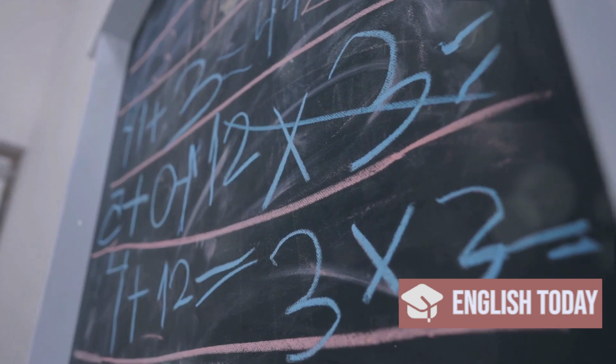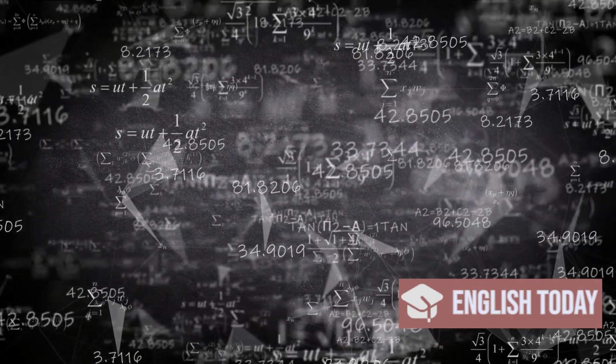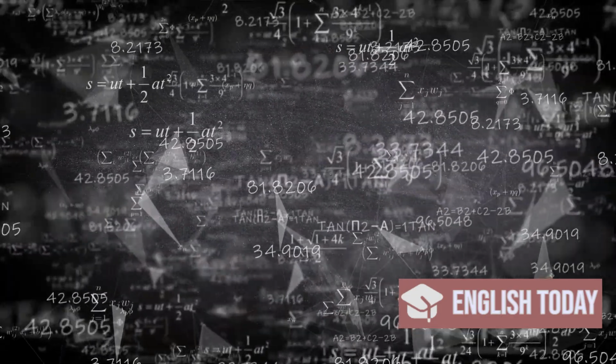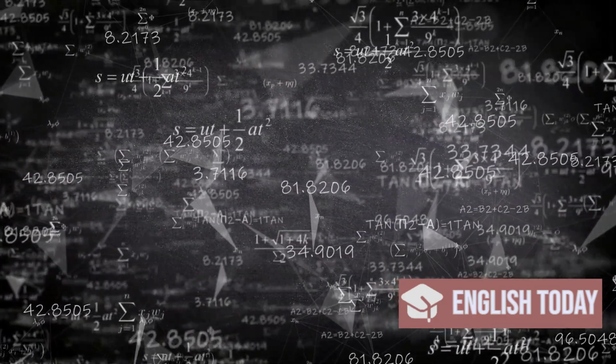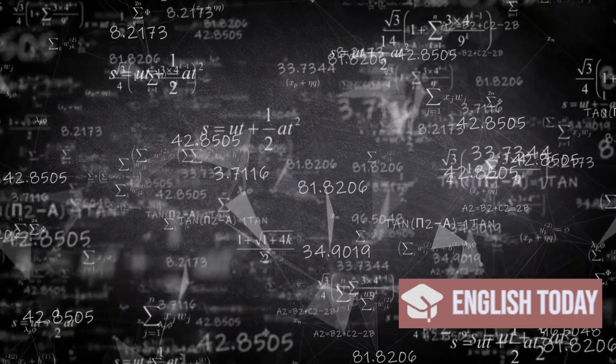Now let's move on to real numbers. Real numbers are, well, real. They are numbers that can be found on the number line. This includes all the natural numbers, whole numbers, and also the fractions and decimals. If you can point to it on a number line, it's a real number. But wait, there's more.